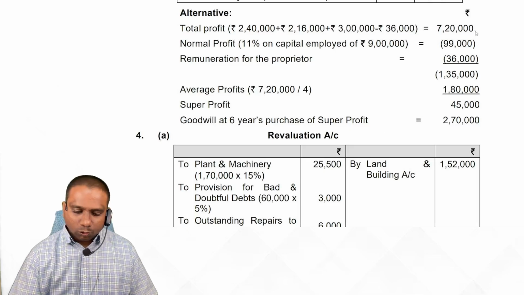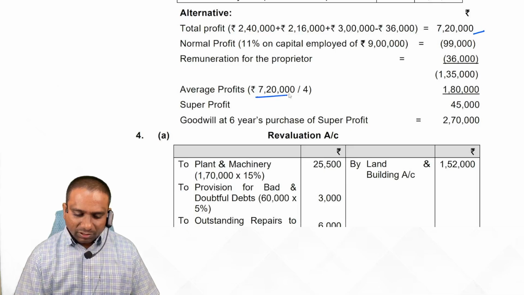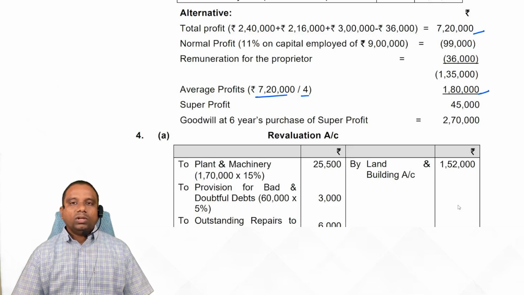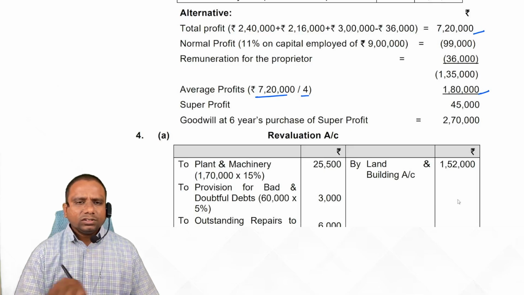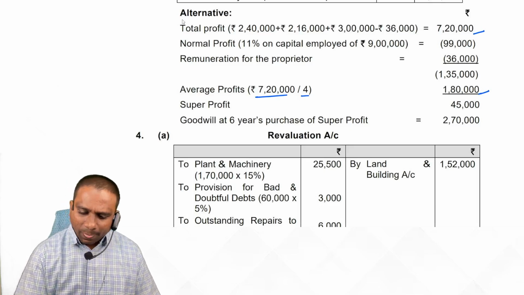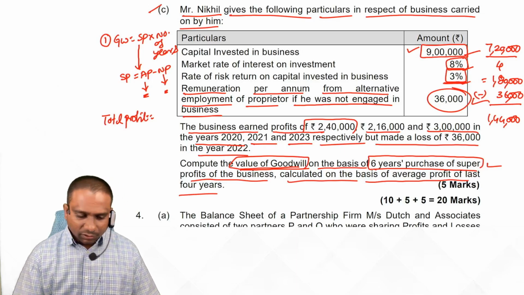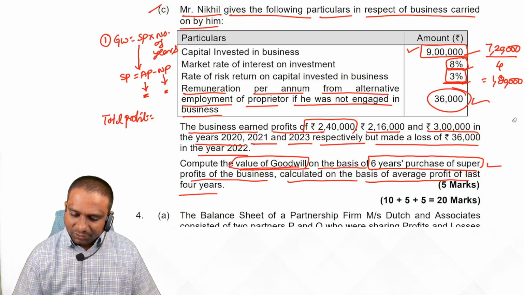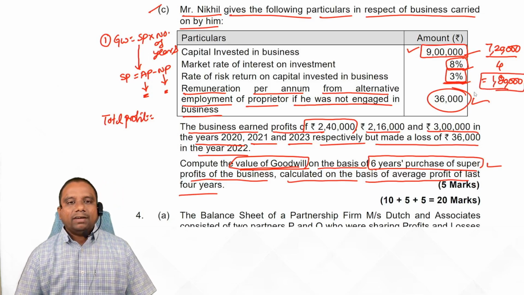Just a minute. This is total profit. Average profit is 7 lakh 20,000 divided by 4, 1 lakh 80,000. From 1 lakh 80,000, what are we doing? We are deducting that remuneration, normal profit. Okay. So 1 lakh 80,000 is our average profit. Just a minute, a correction. This is our average profit, students.